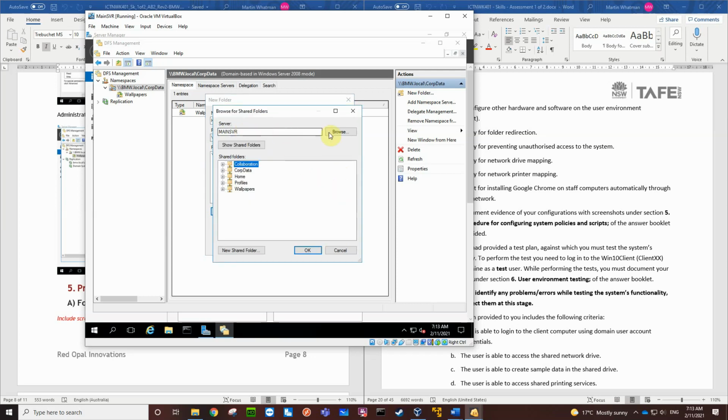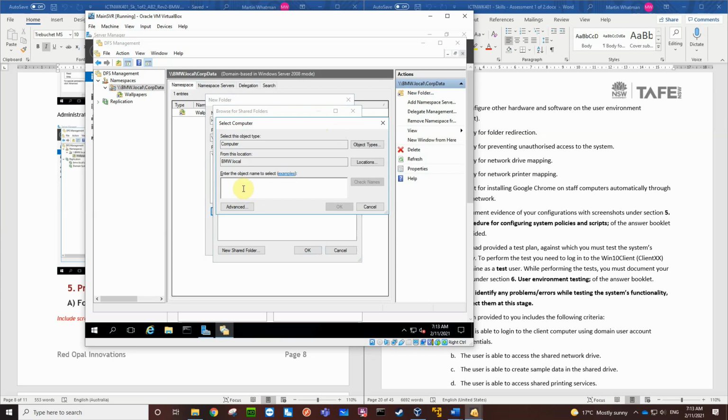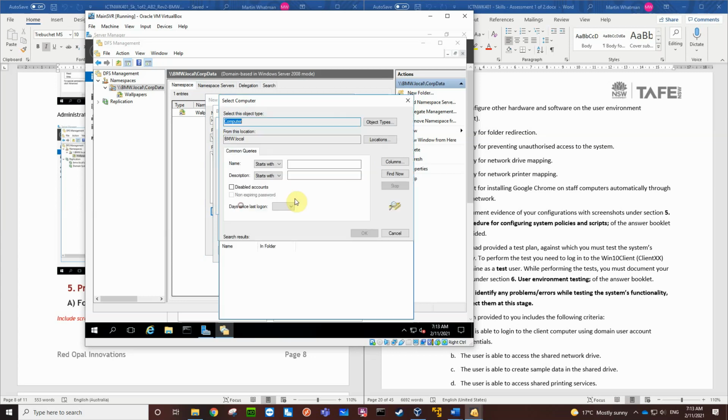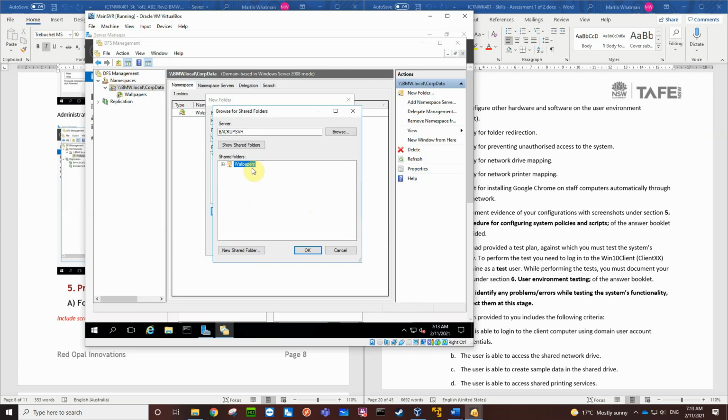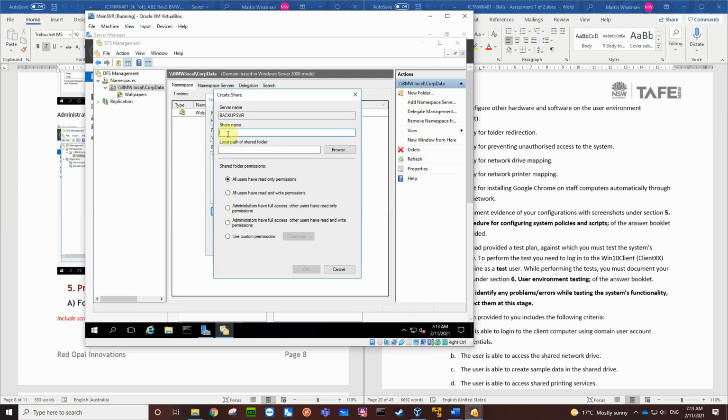So I changed this to a backup server. Advanced, find now. There's our backup server. So now we're looking at the backup server. We're going to create a new shared folder, a home directory. We're going to use custom permissions.